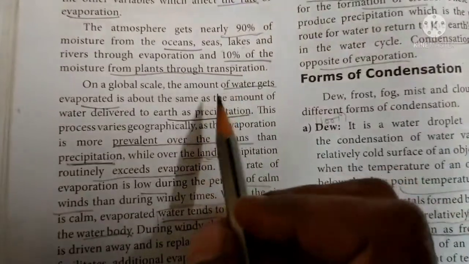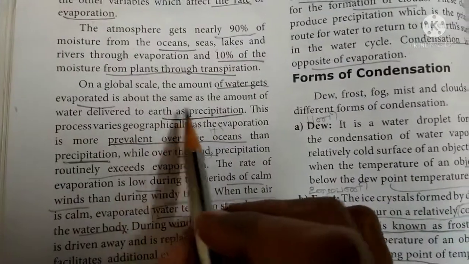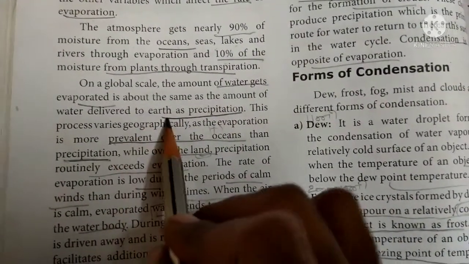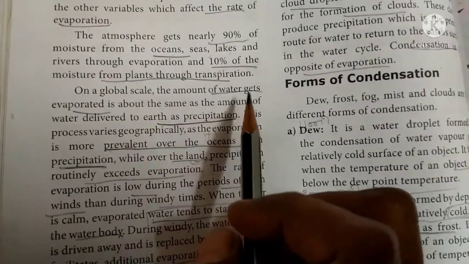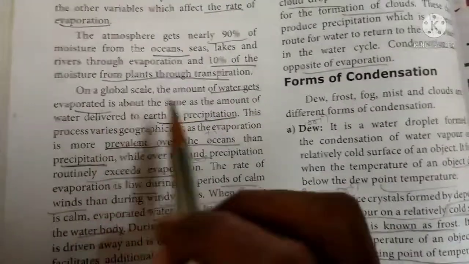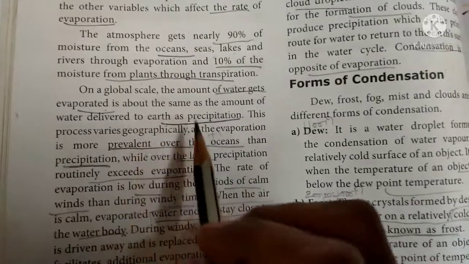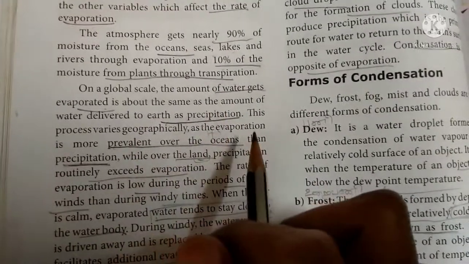On a global scale, the amount of water that gets evaporated is about the same as the amount of water delivered to the earth as precipitation. So on a global scale, the amount of water evaporated is the same amount that is delivered to earth as precipitation.